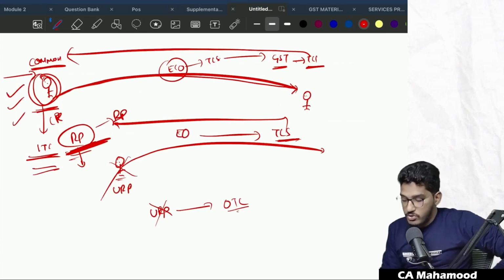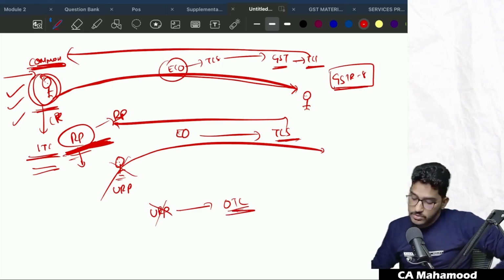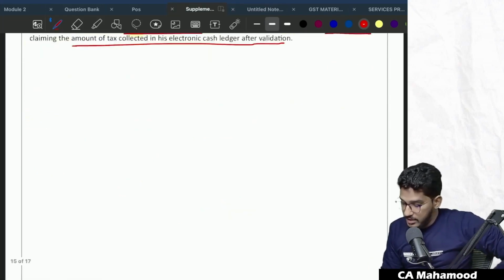When the e-commerce operator deposits the TCS with the government, they file GSTR 8. On the basis of that GSTR 8, the details furnished by the e-commerce operator will be reflected in the supplier's account. But going forward, it will be reflected only in the registered person's account. It will not be reflected in the unregistered person's account. Clear? Understood? So this is the amendment in the TCS chapter.